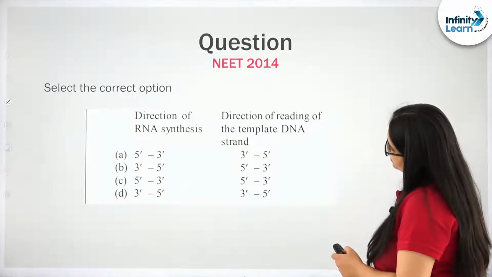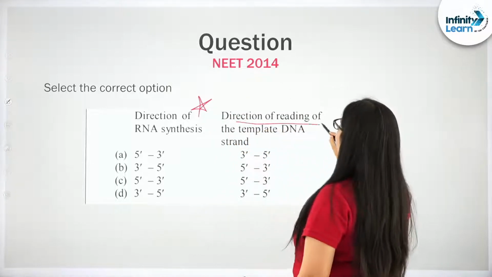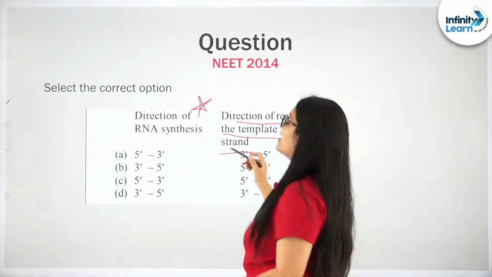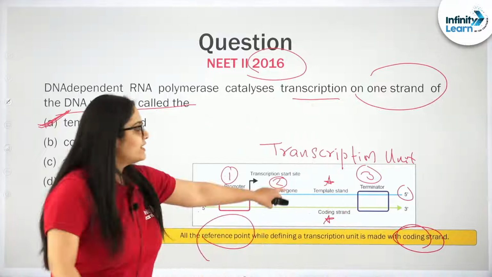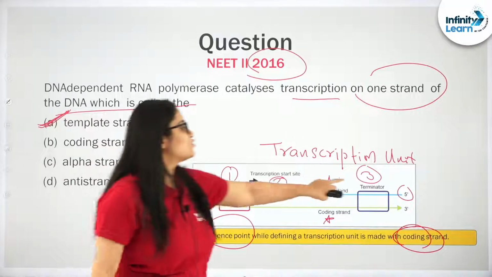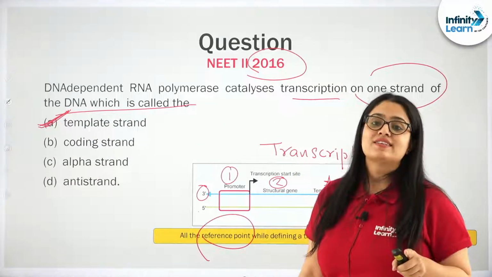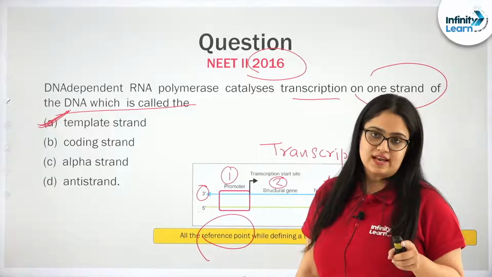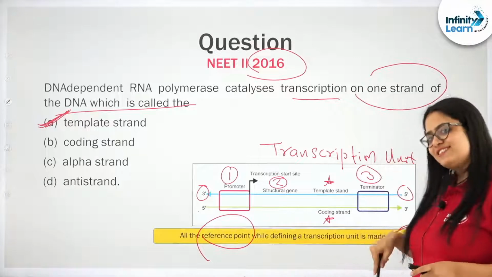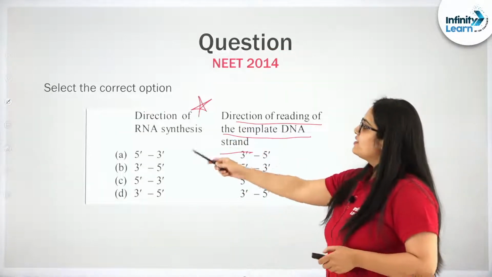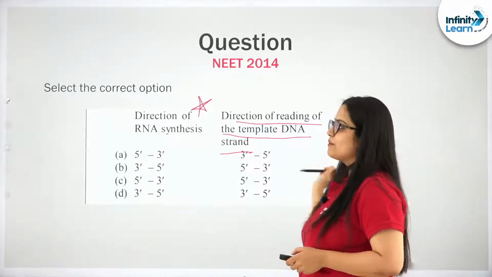Next. Very simple: direction of synthesis and direction of reading of the template DNA strand. Right now I explained it to you. What is the direction of the template strand? The template strand is 3' to 5', right? Remember this. And I told you DNA dependent RNA polymerase is going to catalyze only in the direction of 5' to 3', hence making the 3' to 5' strand the template. So the direction of RNA synthesis is 5' to 3' and the template strand is 3' to 5'. Please remember, right?